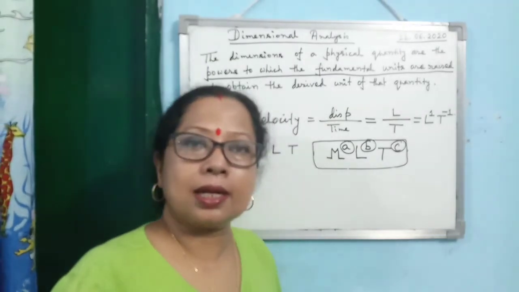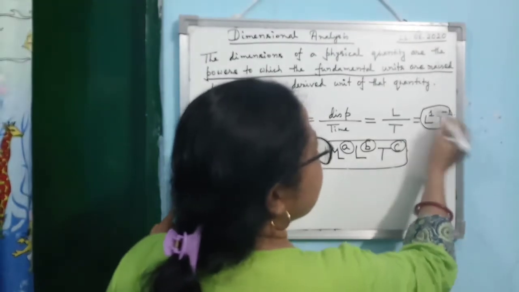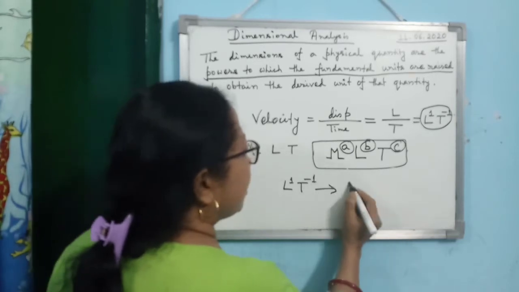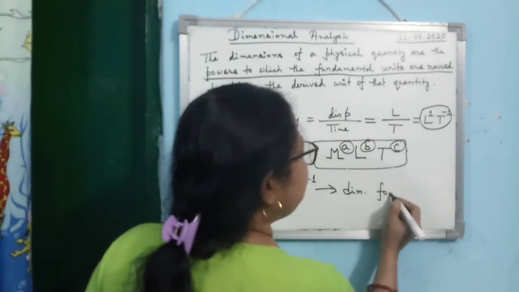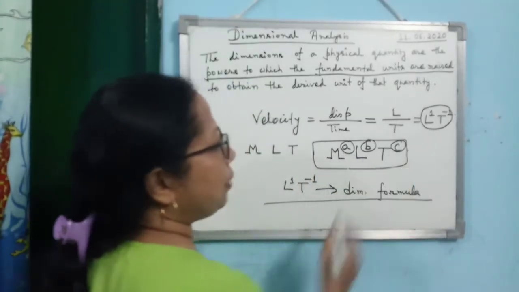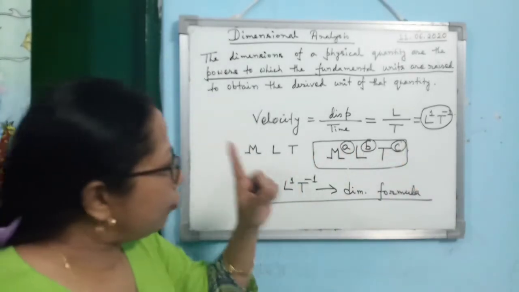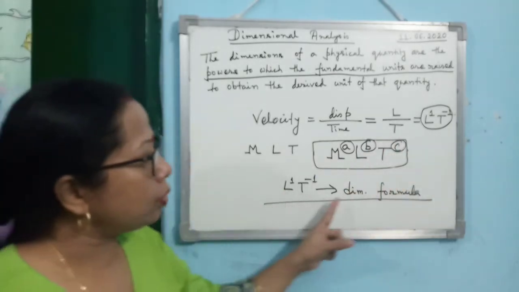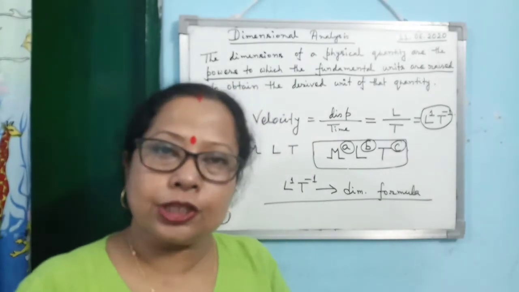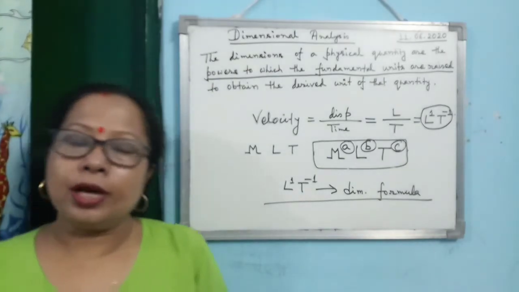I hope this is clear to everyone. Then what does L to the power 1, T to the power minus 1 represent? It is nothing but the dimensional formula. So, M to the power A, L to the power B, T to the power C: A, B, C are the dimensions, whereas the entire thing is known as the dimensional formula. I hope what is dimension and what is the dimensional formula is clear to everyone.